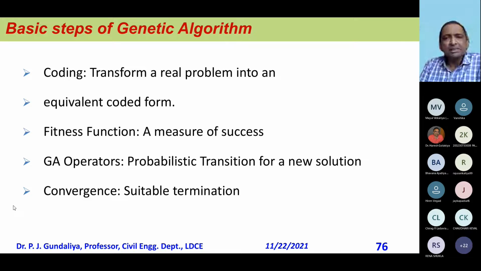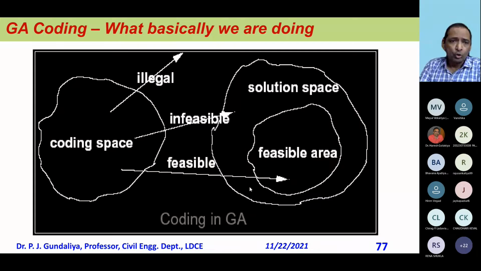Now, coding means transforming a real problem into an equivalent code. Fitness function is nothing but a measure of success. GA operators give a probabilistic transition for a new solution, and then there is a suitable termination. As I said, I give 100 generations. Or I can say, until this difference is no longer there, you continue. So the program will run up to that generation. These are certain things which we should know before going with GA.